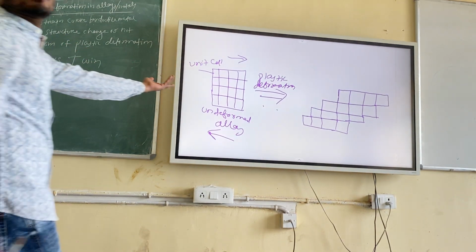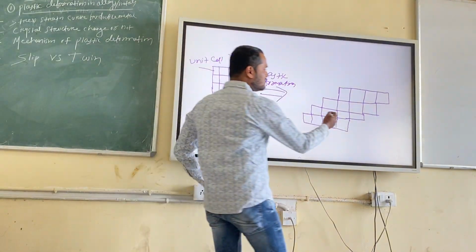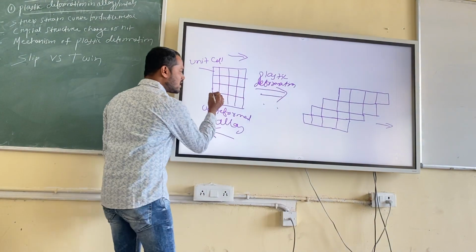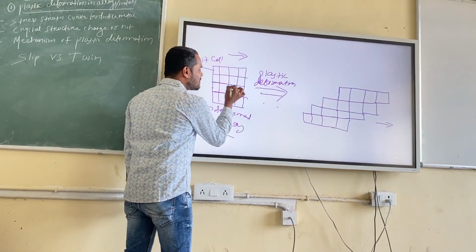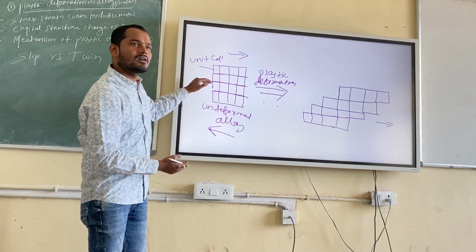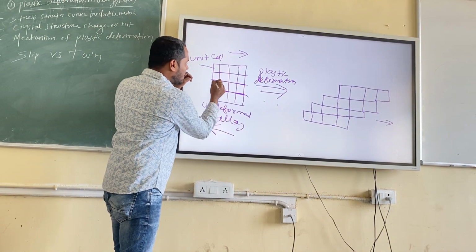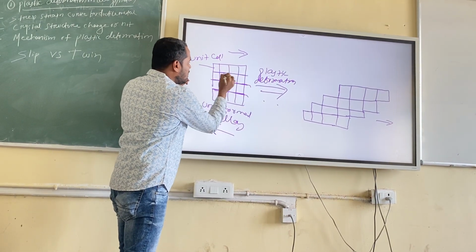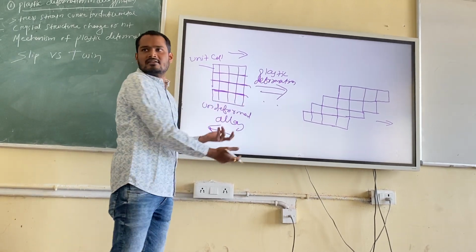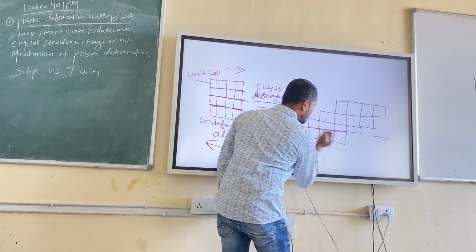So what is the direction? It is visible. The direction is this one. Clear? This one direction. So the direction is this one, and this is one slip plane, and this is one slip plane where the slip is happening. You can see this part is gliding on this plane only, and this top part is gliding on this plane, and this top part is gliding on this plane, and the direction is left to right. Very simple. So I can write this one.